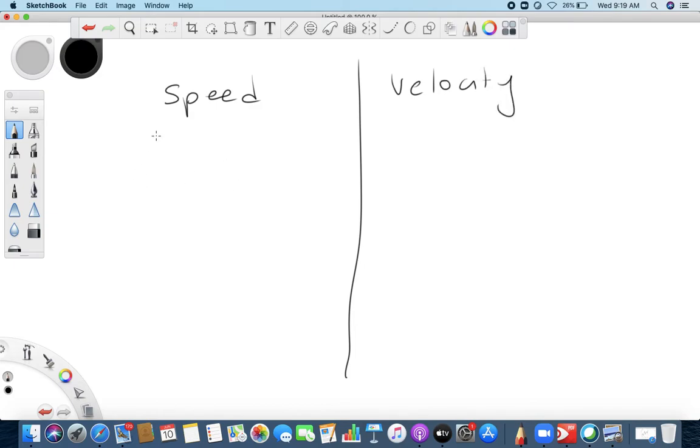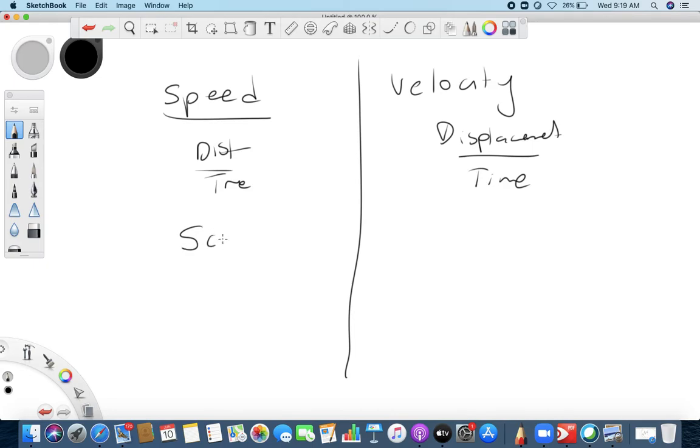First thing, you can write down the formula here. What is that formula? Speed is distance upon time taken, and velocity is displacement upon time. Then speed is a scalar quantity. Now you remember what is a scalar quantity, and velocity is a vector quantity.